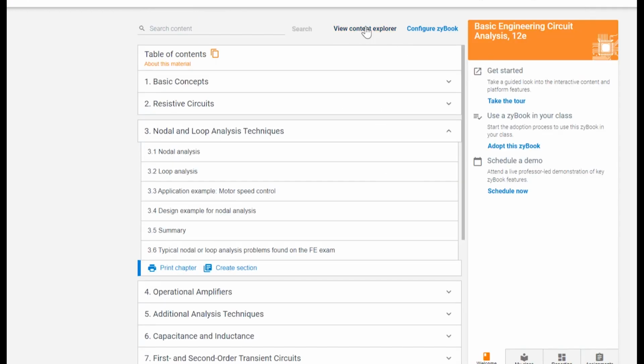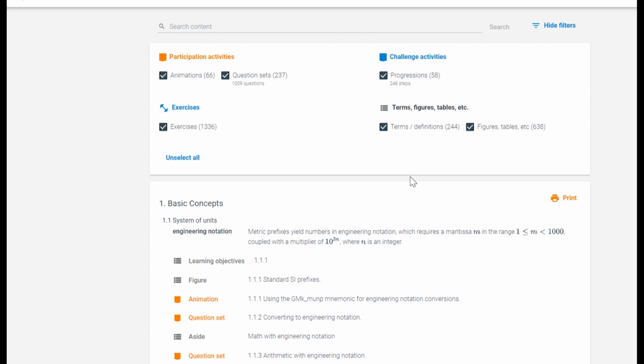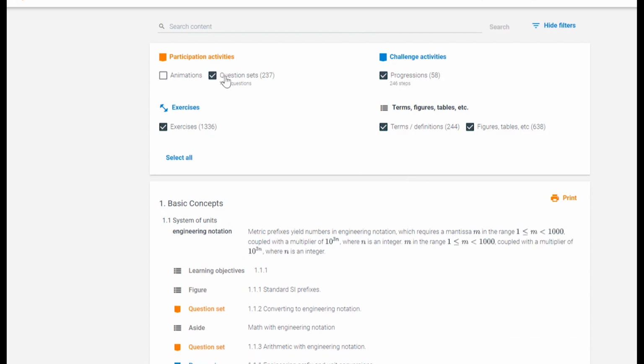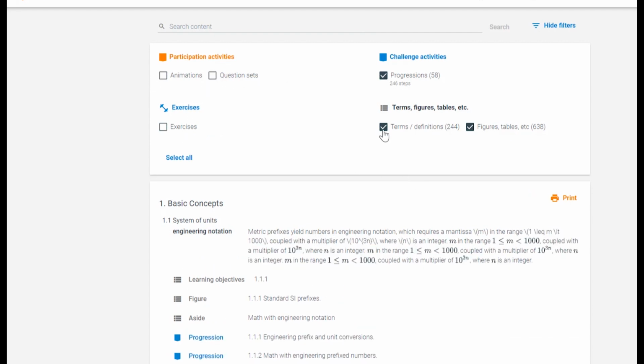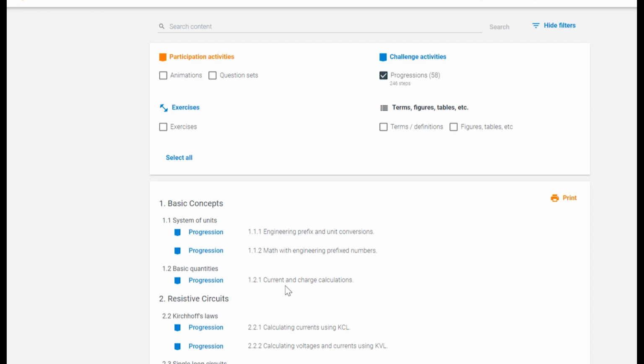Instructors and students can view and interact with the challenge activities as they work through the textbook and can navigate directly to particular content types through Content Explorer for demonstration or review, and can filter to focus on particular kinds of activities.